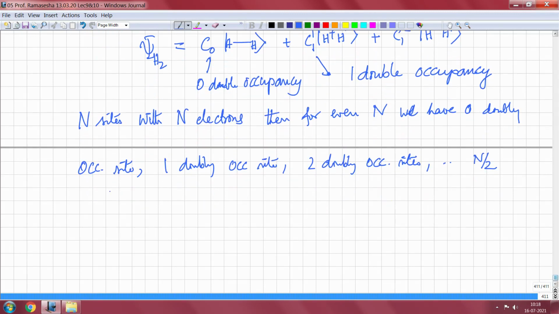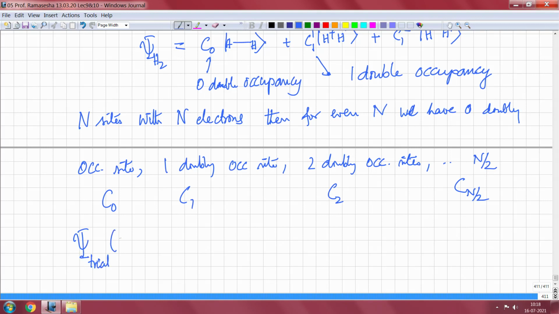And these will have coefficients given by C0, C1, C2, up to Cn by 2.